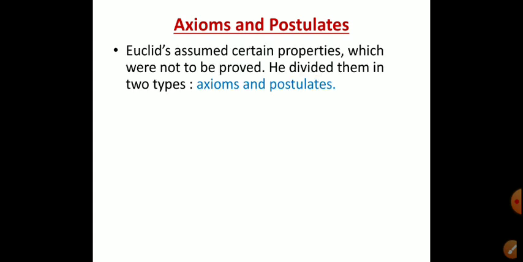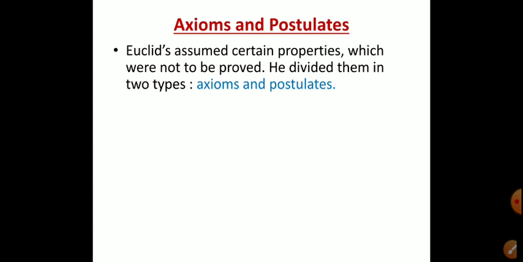Now, axioms and postulates. These two words are new for you. Euclid assumed certain properties which were not to be proved. He divided them into two types, axioms and postulates. That means here we use some properties in geometry which were not to be proved, but we assume these sentences as true sentences.